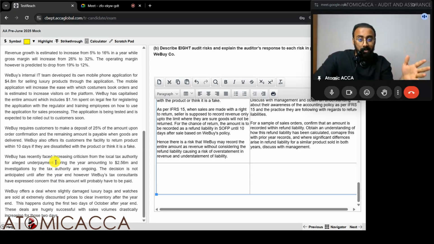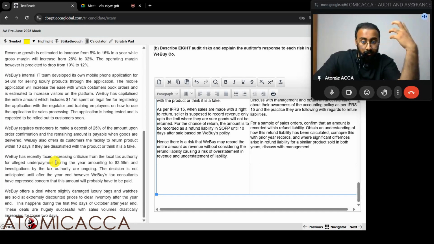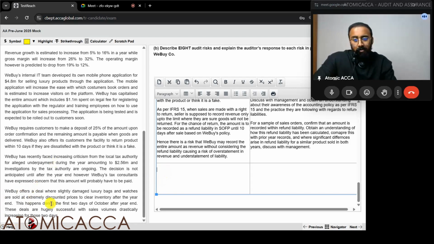What we will say in the right side box is: discuss with management and with the tax consultants what is the likeliness or probability that this payment may have to be made. Based on the probability, if it's high probability, confirm that this is included as a liability, or if it's only a possible chance, confirm that this is in the disclosure note. Since we did this discussion already in the other question, I'm not writing that point again. Let's find information from the last paragraph and write that, because we have not discussed this earlier.